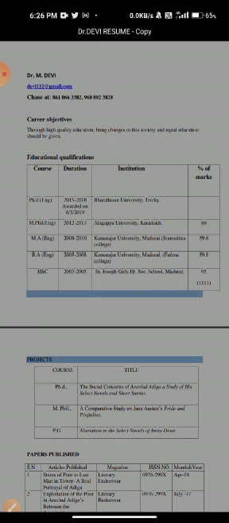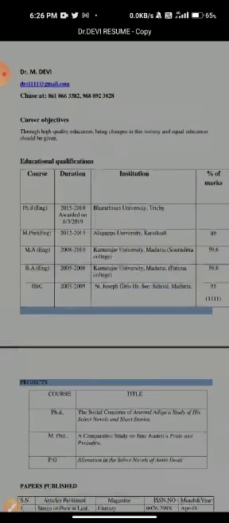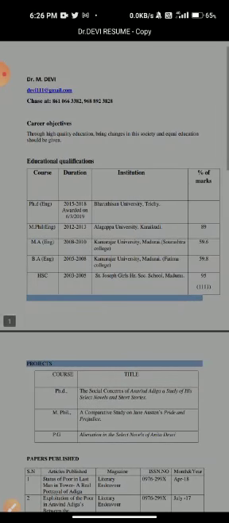And there are no rules and regulations to write a resume, but there are some important things we have to include in it. That we are now going to see here. The first part should consist of the candidate's name, and then email id, and then mobile number. That's the first one.